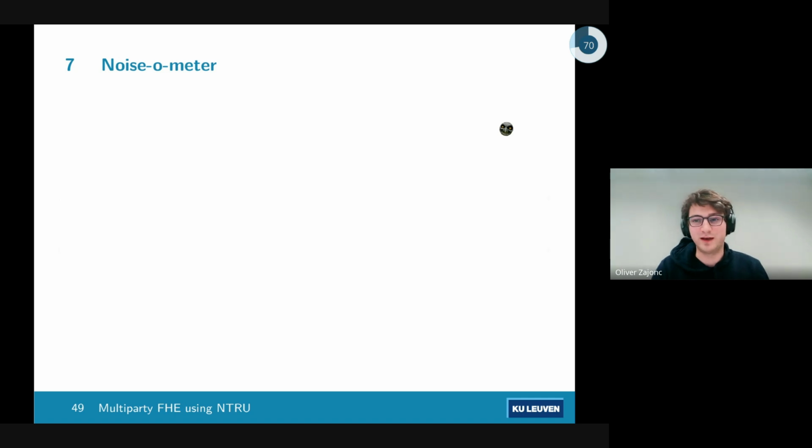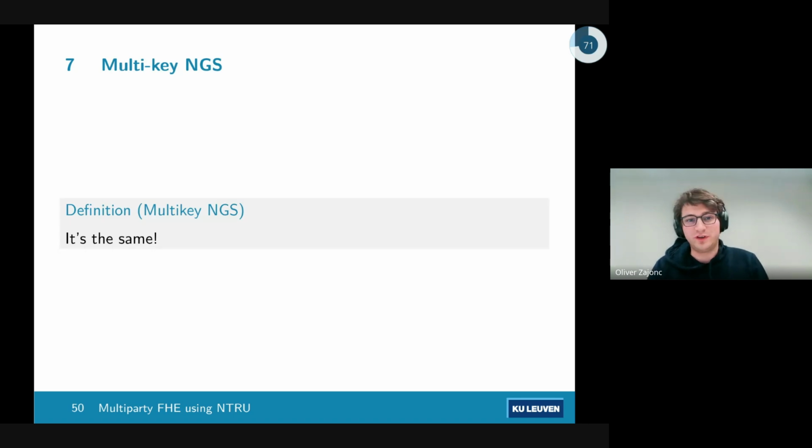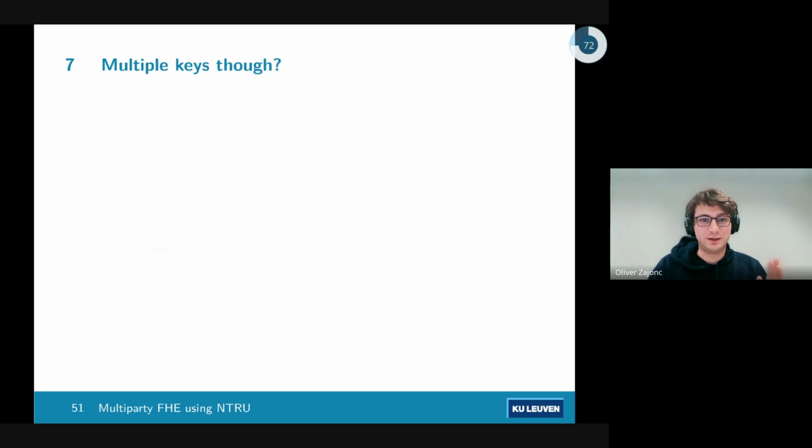Yeah, this is the same as single key LWE, roughly. It's pretty fine. Now let's check on multi-key NGS. Now this is actually secretly the same. The encryption is the same. It looks the same. We do have to check on how we get multiple keys,